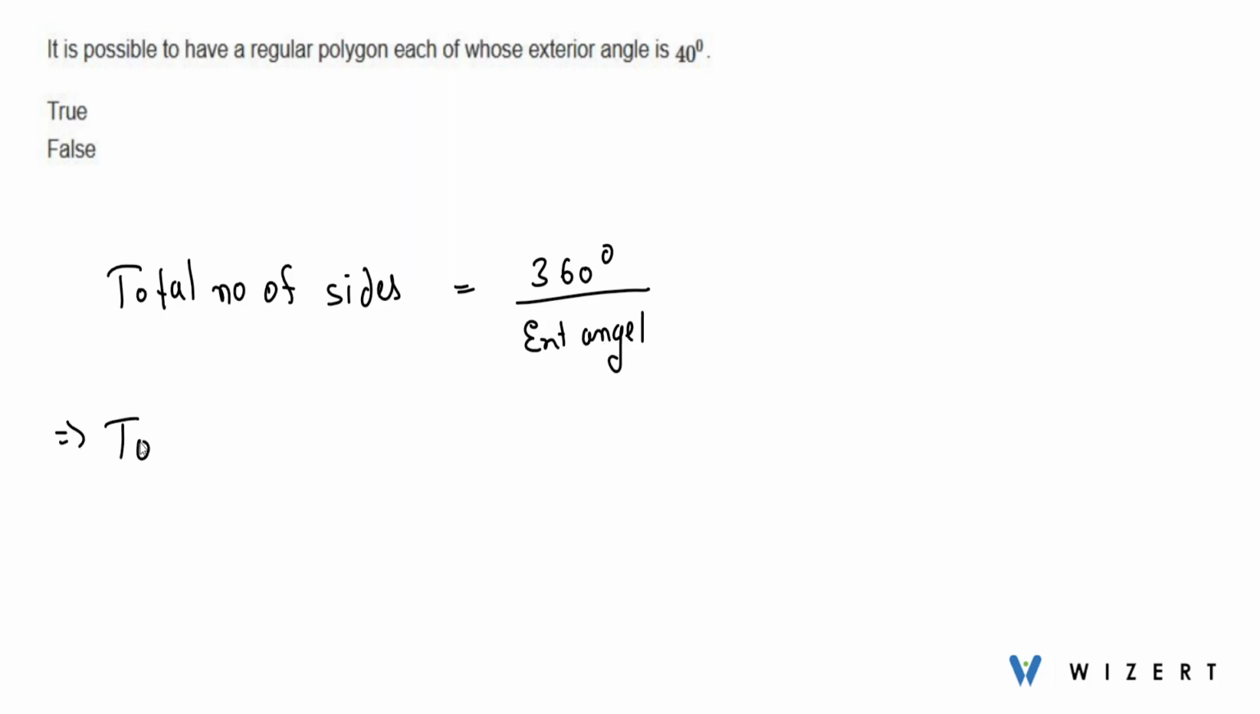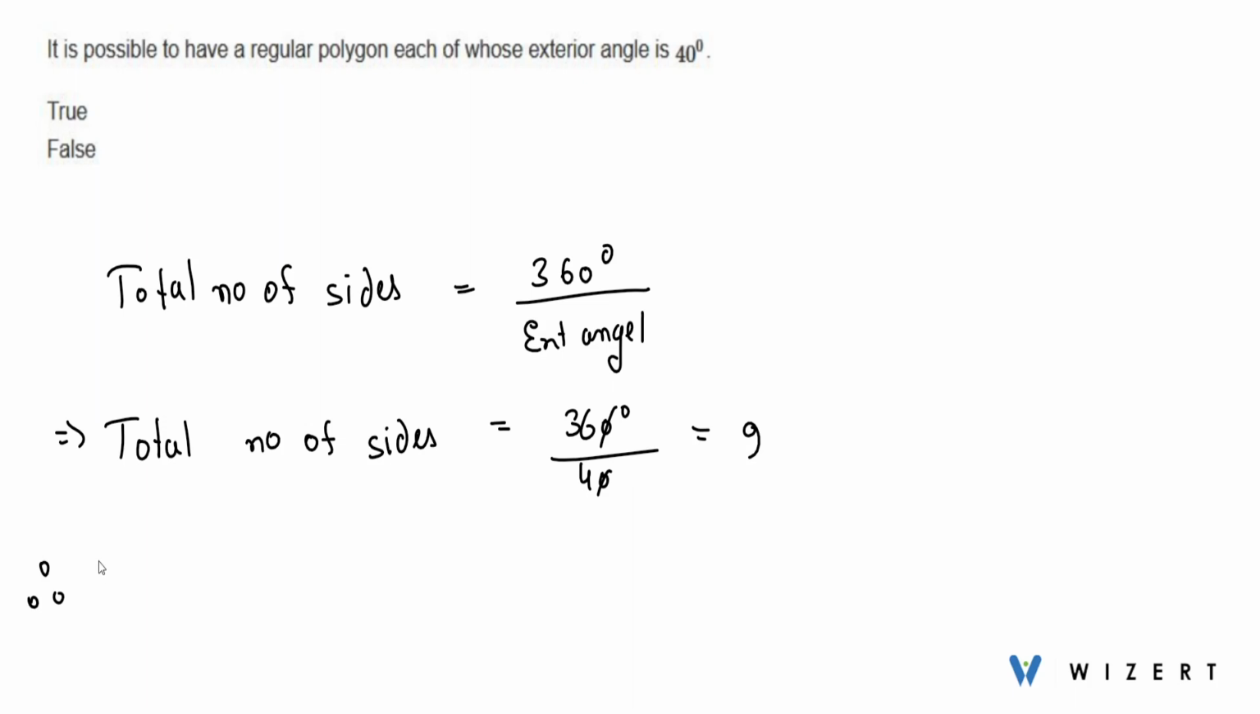So total number of sides will be equal to 360 degree upon exterior angle, which is given as 40 degrees. So 4 will cancel out 36 and will produce 9. Therefore, the required polygon has 9 sides and each exterior angle measures 40 degree.